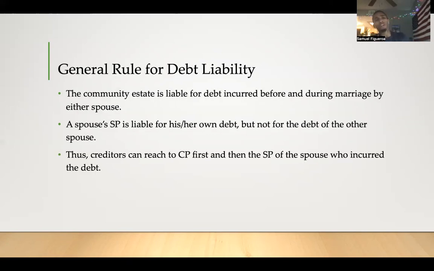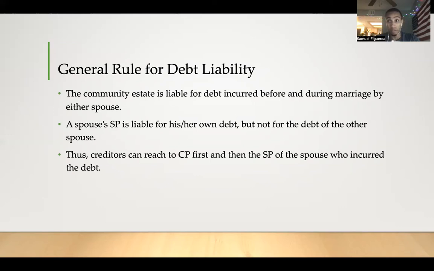The overall general rule for debt liability under the law is that the community estate is liable for debt incurred before and during marriage by either spouse. A spouse's separate property is liable for his or her own debt, which means that if one spouse comes into the marriage with $5,000 in certain debt, that spouse's separate property will be liable for his or her own debt.